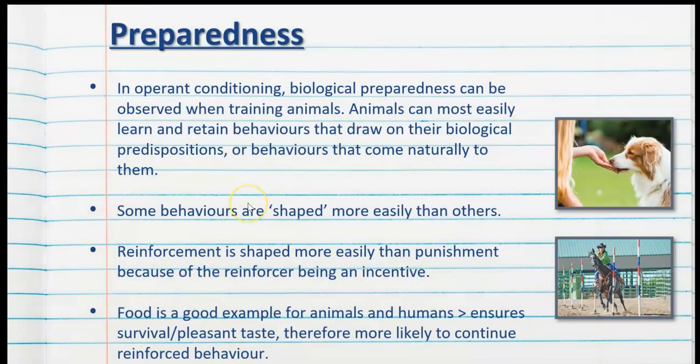Now, preparedness is also relevant in operant conditioning. It relates to biological preparedness that can easily be observed when training animals. So animals can most easily learn and retain behaviors that draw on their biological predispositions or behaviors that come naturally to them. So some behaviors are shaped more easily than others. That's what preparedness means. Reinforcement is shaped more easily than punishment because the reinforcer is an incentive to keep going. Food is an excellent example for animals and humans. It ensures our survival and often has a pleasant taste. Therefore, we're more likely to continue the reinforced behavior.